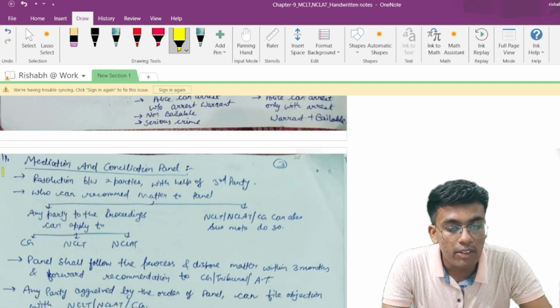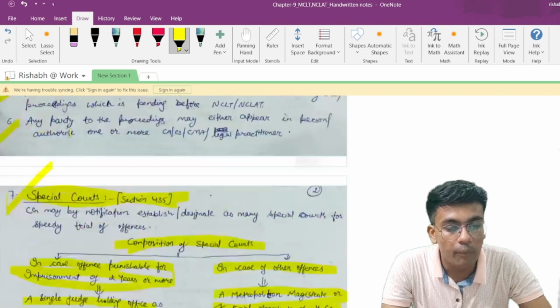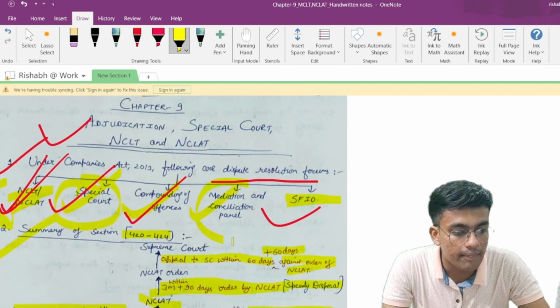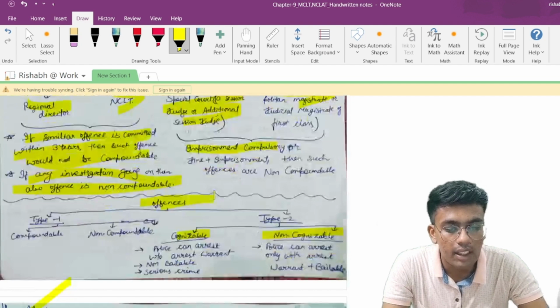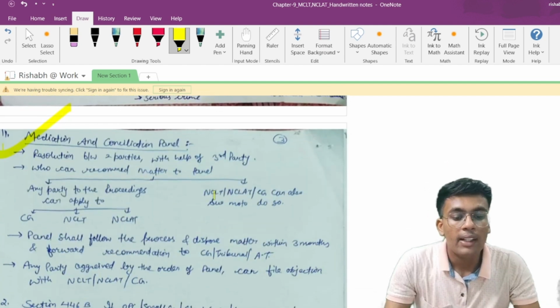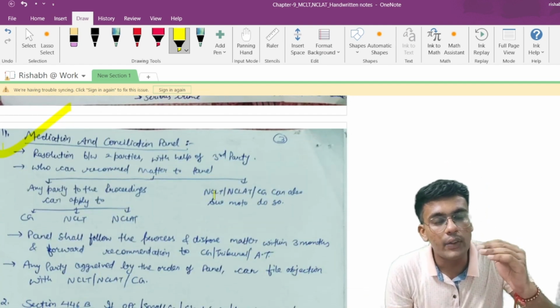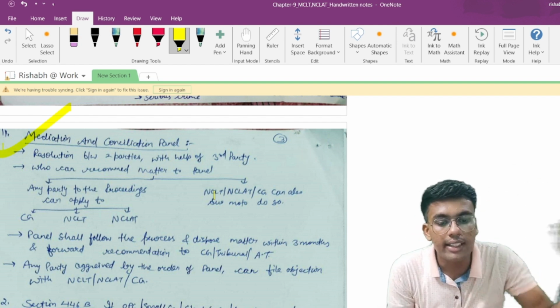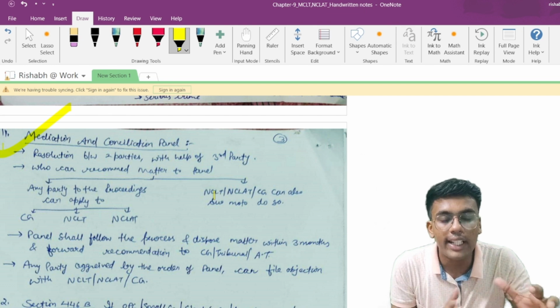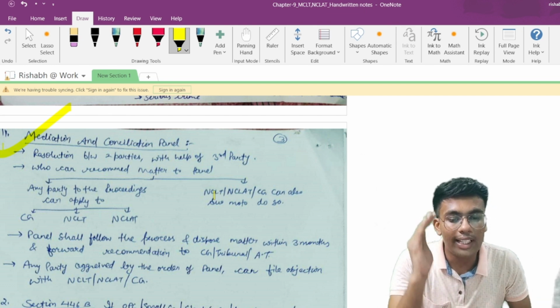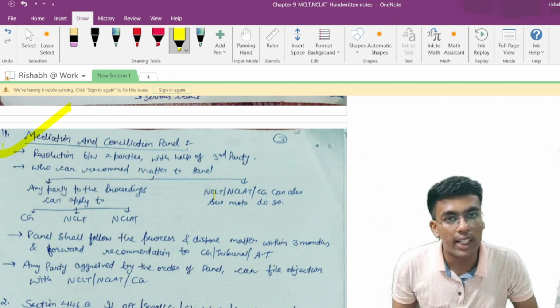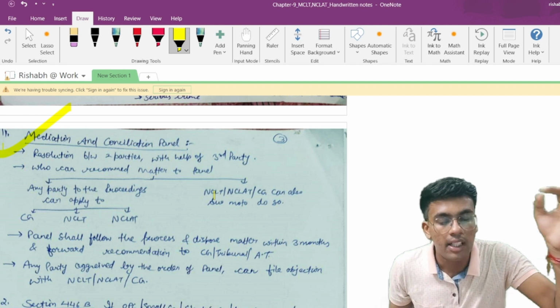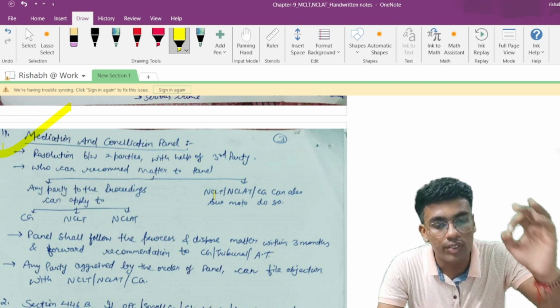Now, point number 4 of this chart, which is point number 11, is the mediation and conciliation panel. So this one we are going to understand here. The mediation and conciliation panel is an out of court settlement. That means instead of going to court, you can settle any kind of dispute out of court. It is a resolution between the two parties with the help of a third party, which would be responsible for settling the dispute between the two parties.